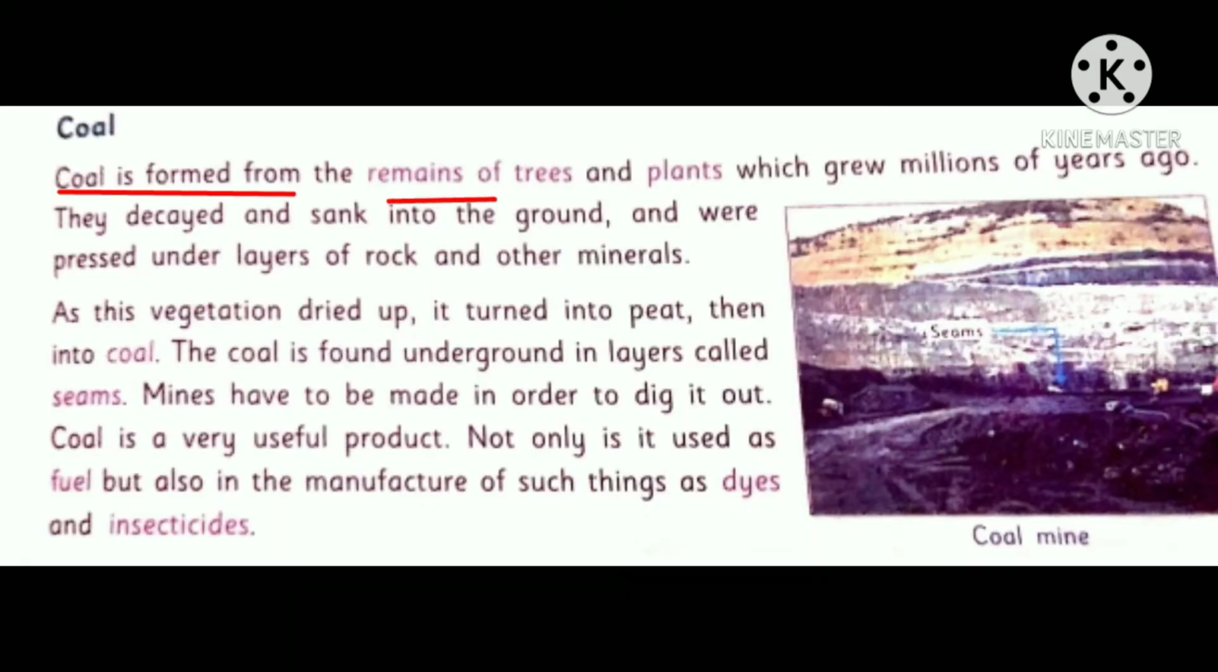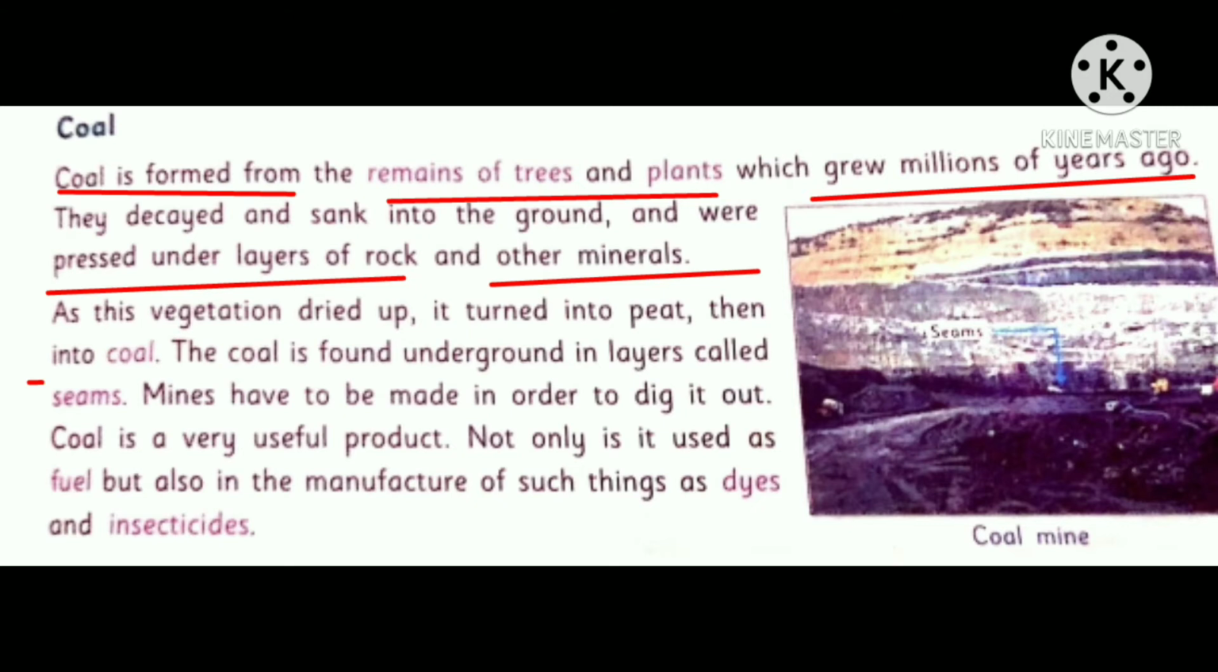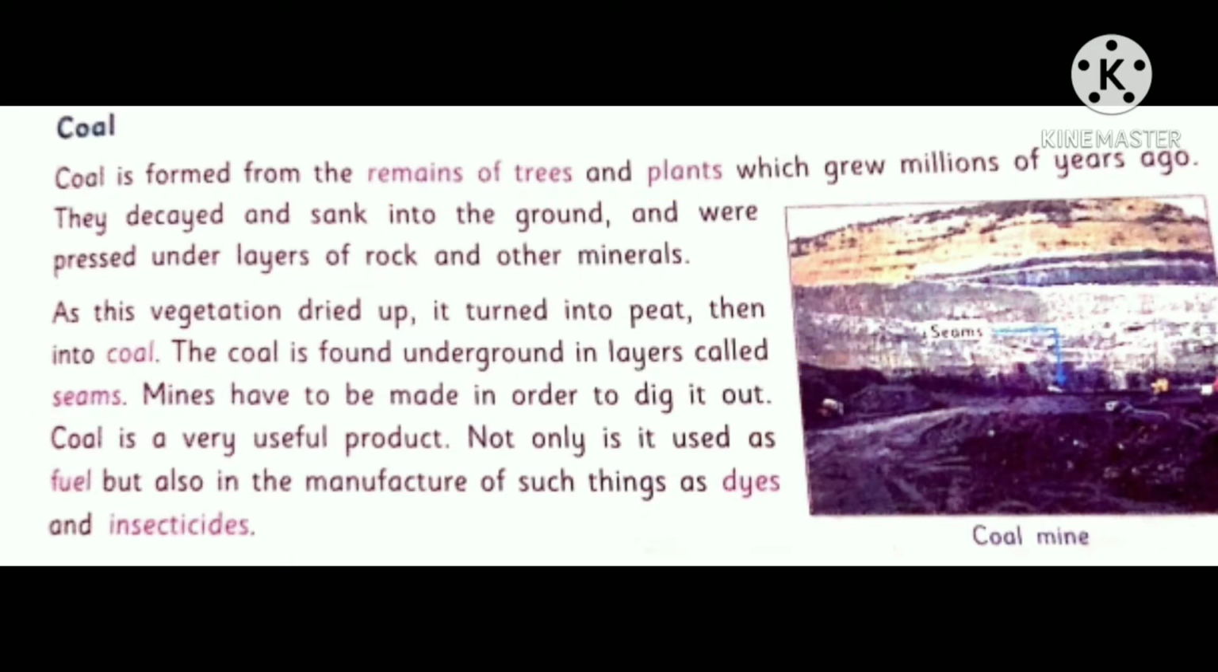Coal. It is formed from the remains of trees and plants which grew millions of years ago. They decayed and sank into the ground and were pressed under layers of rock and other minerals. So, how coal was formed? It was formed from the remains of dead trees and plants which once lived on the earth, and after decaying they got sank into the ground and they were pressed under the layers of rocks and different minerals. When this vegetation dried up, it turned into peat and then into coal.